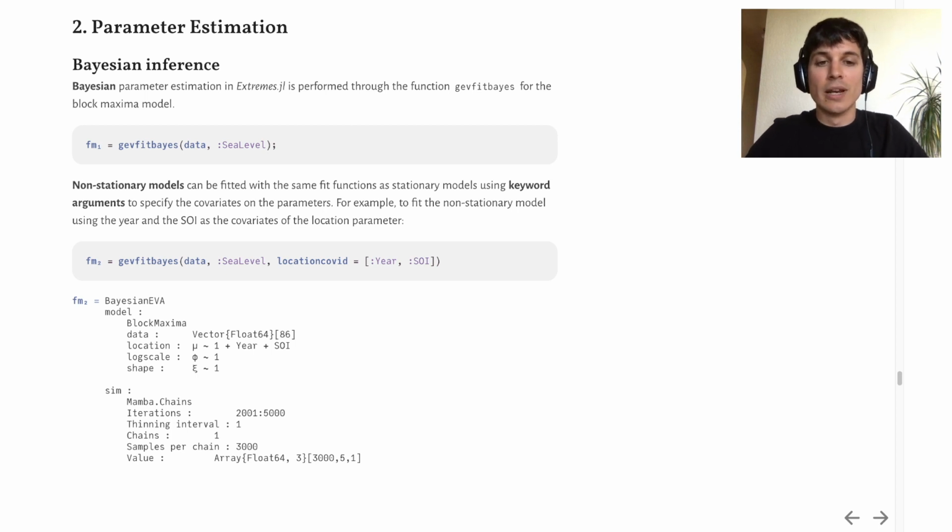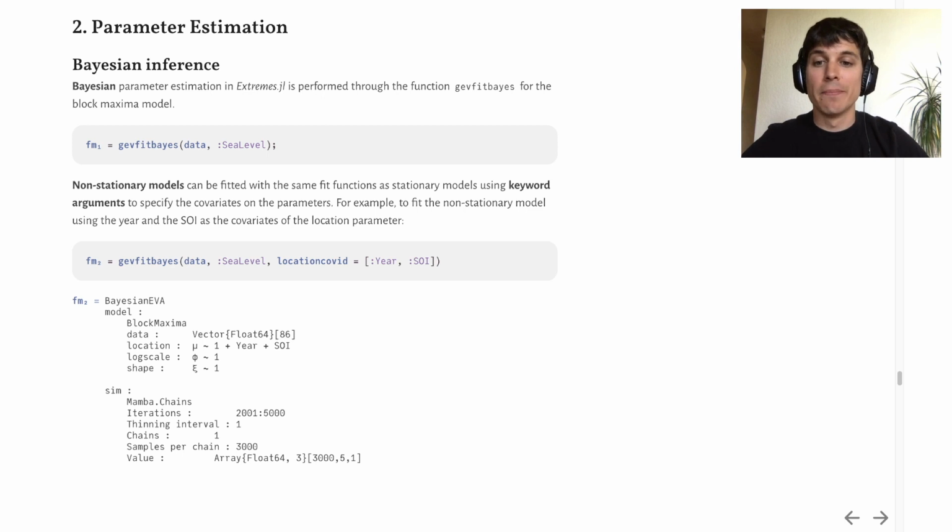This function is simulating an autocorrelated sample from the parameter posterior distribution using the No-U-Turn Sampler extension to Hamiltonian Monte Carlo. This time, instead of theta hat, we have the property sim, an element of type Chains from the Julia package Mamba that contains the sample from the parameter posterior distribution.